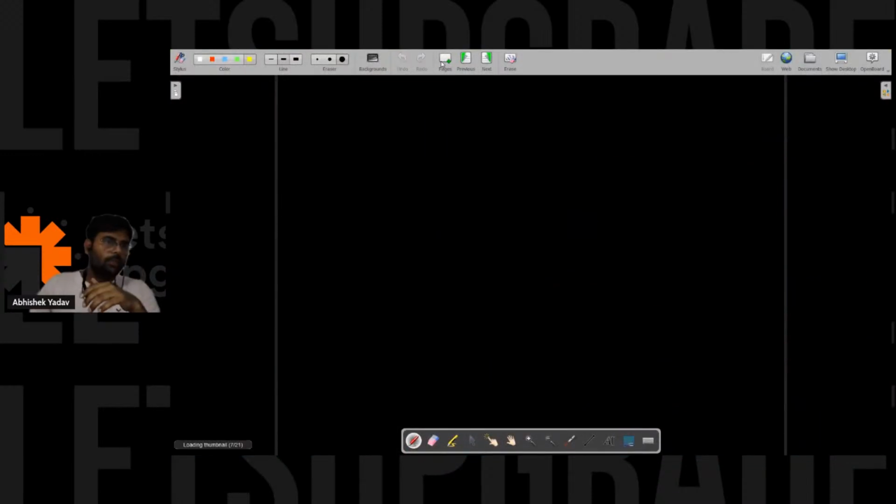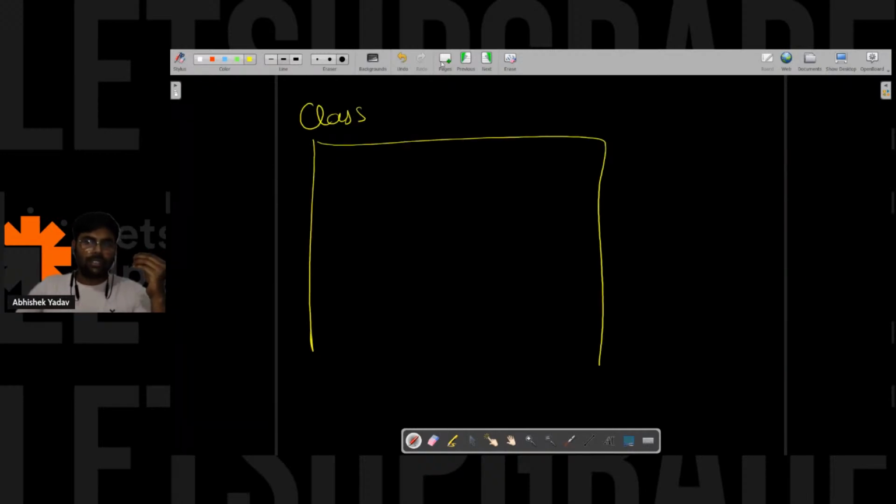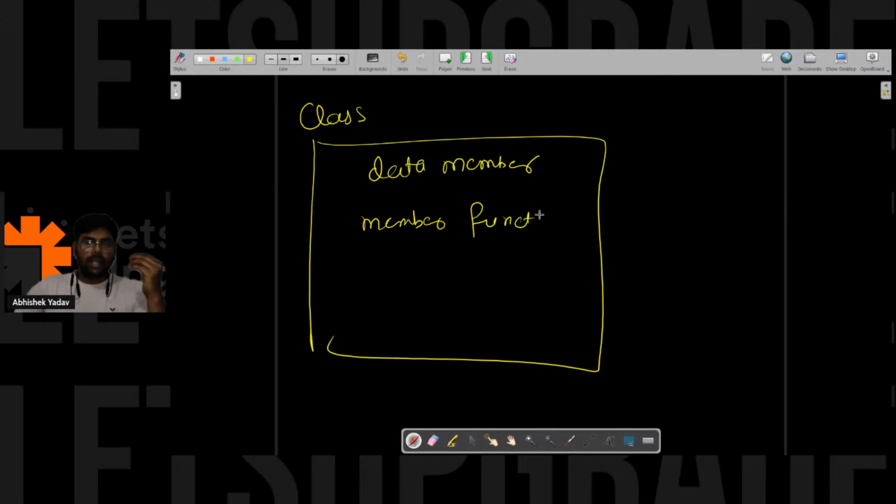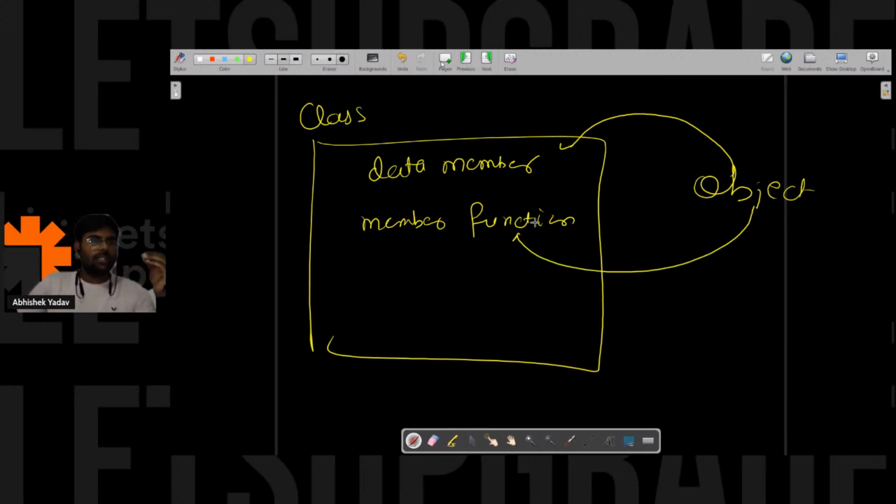Tarun, you are asking how we can write a class as a return type? A class is a blueprint, right? In that blueprint, you have to define the data members and member functions, and with the help of an object, you use the data members and member functions. So I think there is no concept of returning a class as such. You cannot return a class, right? You're getting that point, Tarun?